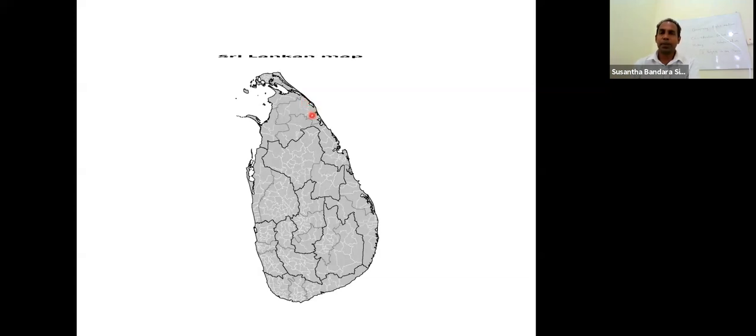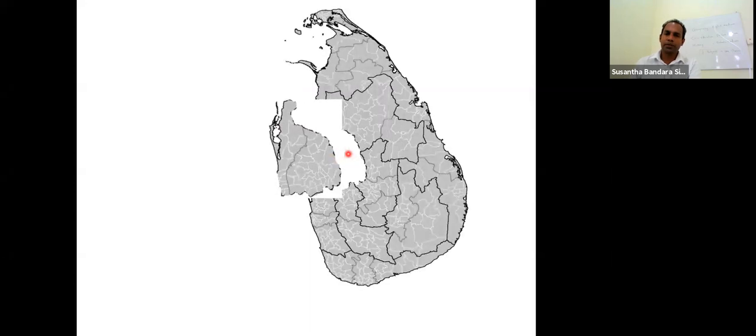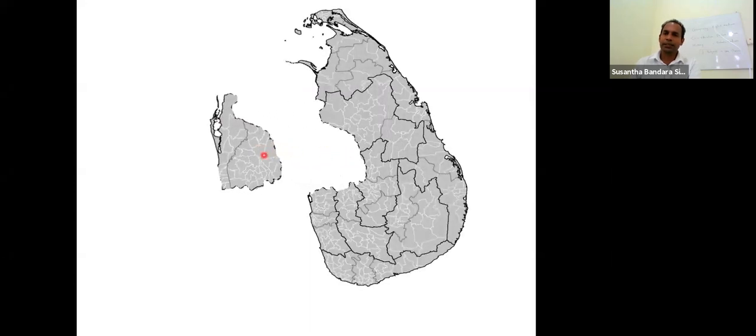So this is a map of Sri Lanka. You can see the part of Sri Lanka is separated. Okay, it is a big part. So the name of that one is a province.